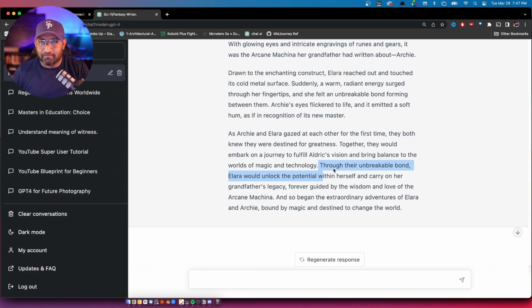But maybe that's what Eldrick's vision was, that he wanted to combine these forces together, science and magic together, to make a better world. But he was never able to do it, but he then realized that maybe his granddaughter, Ilara, might be able to do it.